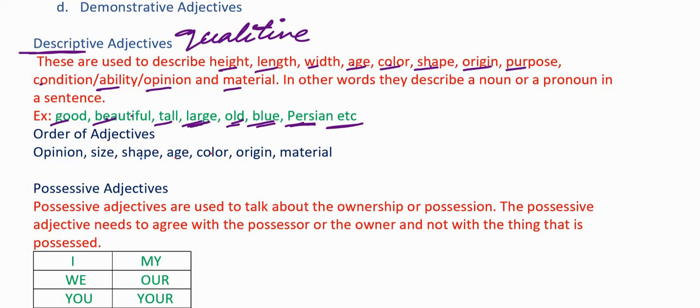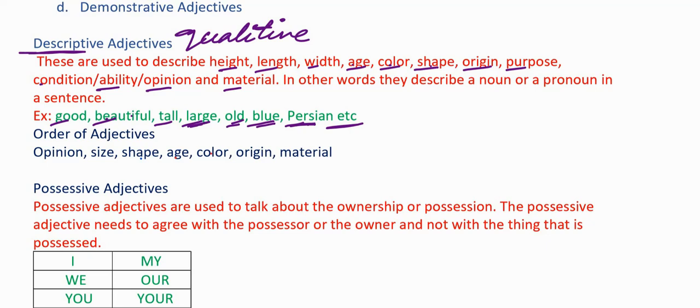What are descriptive adjectives? These adjectives are used to talk about the height, length, width, age, color, shape, etc. Or they describe or give more information about the various details such as height, length, width of a given noun or a pronoun in a sentence.